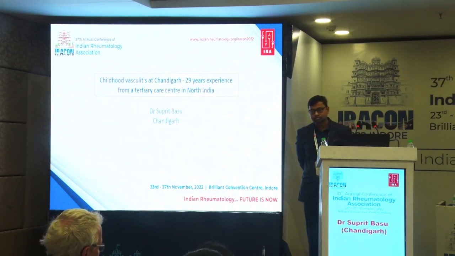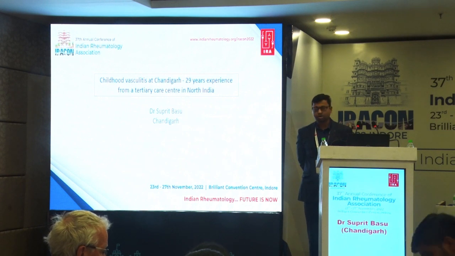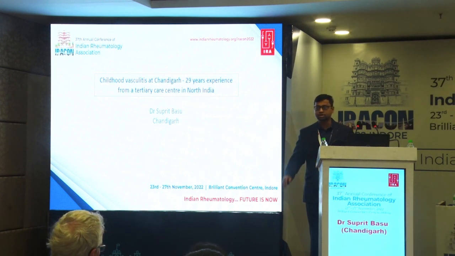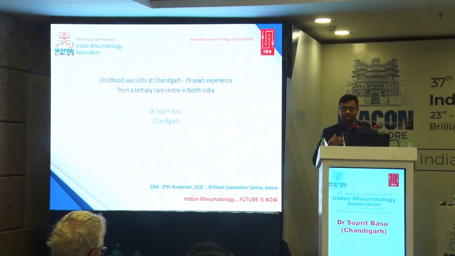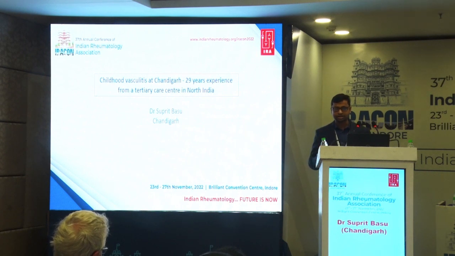What are the possible biases in saying that KD is increasing in incidence in your center? Most commonly HSP, Henoch-Schonlein purpura or IgA vasculitis, is the most common vasculitis that has been reported. No, I'm talking about your results which say that KD is increasing. Yes, ma'am. The confounding factors will be that the milder cases of HSP have not been referred, because the only complaint is palpable purpura and some abdominal pain. So that's one.